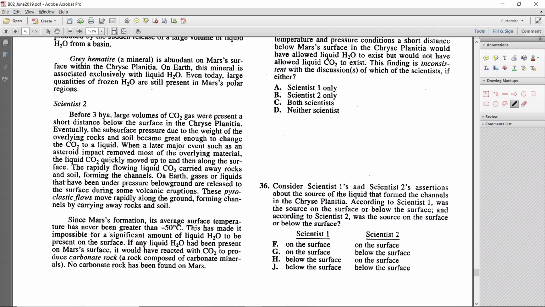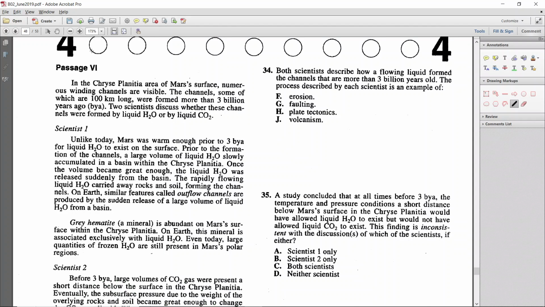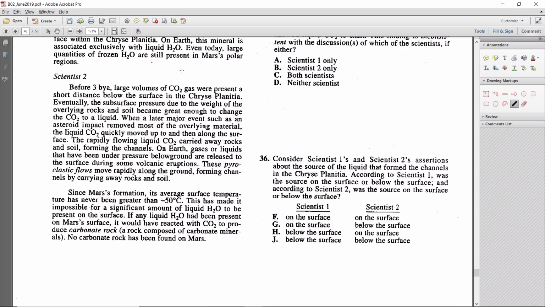Now this says before 3 BYA. What does BYA mean? I might look up above and see if they tell us. Up here, it says the channels, some of which are 100 kilometers long, were formed more than 3 billion years ago, BYA. So BYA means billion years ago. Before 3 BYA, large volumes of gas were present. Eventually, the pressure due to the weight of the rocks and soil became great enough to change the CO2 to a liquid. No mention of a mountain or a crater.